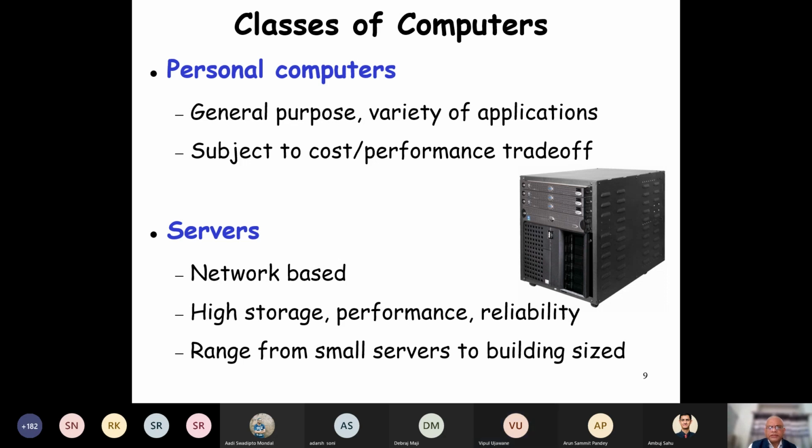Let me ask the question in another way. Where is a server used? Can you give an example of a server that you have seen? Email server. Web server. IIT KGP server. Any network-based application. Sir, AWS is one. Where high computation is needed.